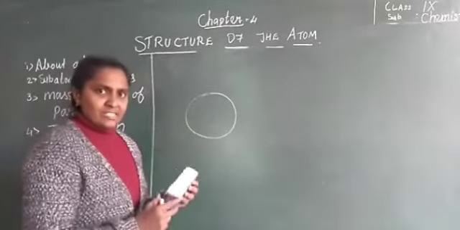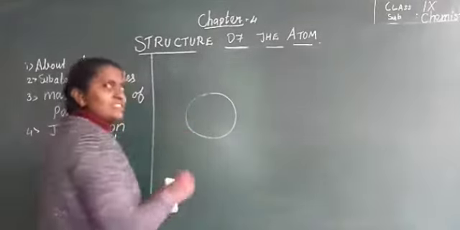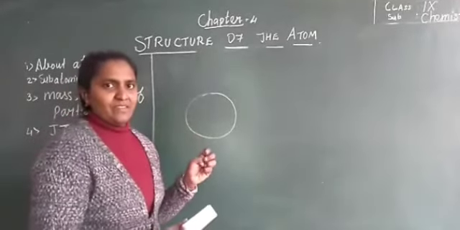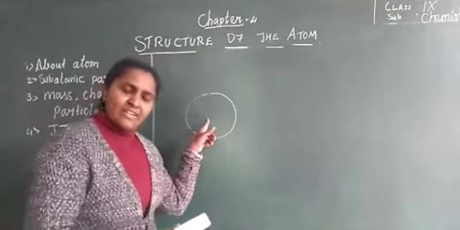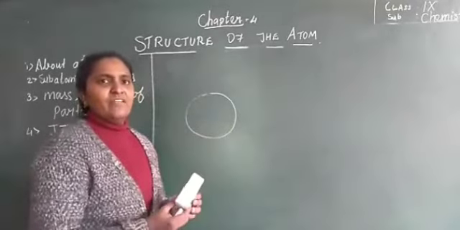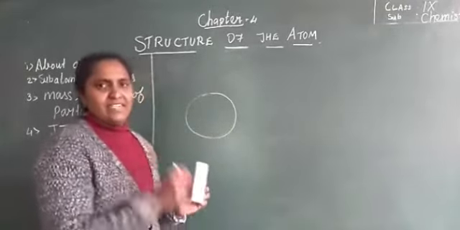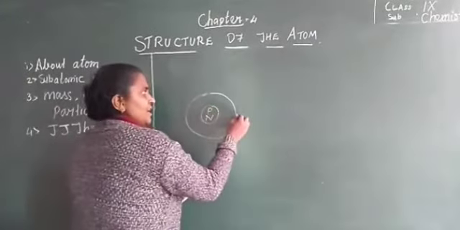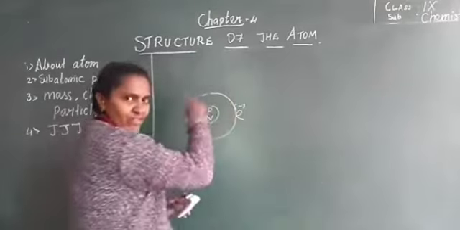Later it was discovered that the atom is divisible. Dalton had told that the atom is the smallest particle. Later it was discovered that inside the atom smaller particles are present, like proton and neutron. Outside the nucleus, electrons are revolving.